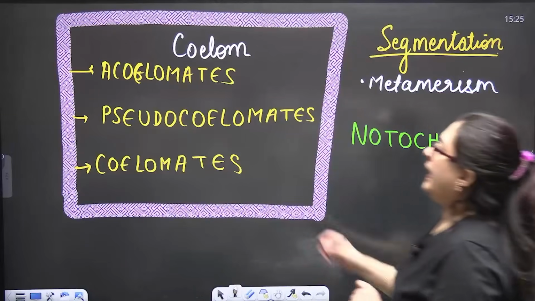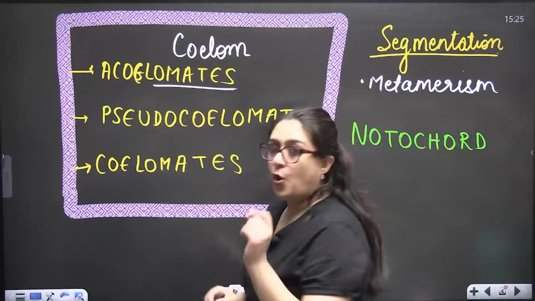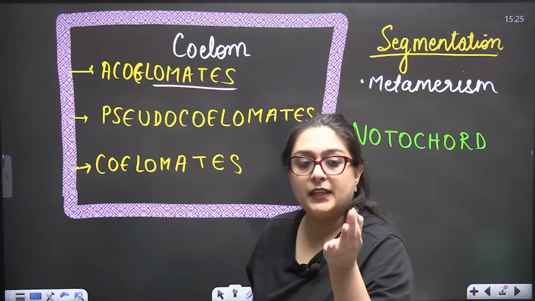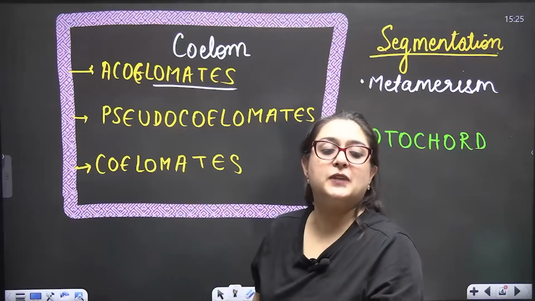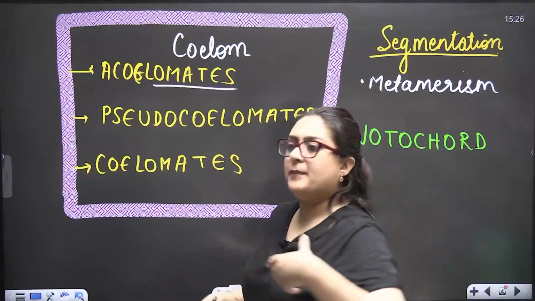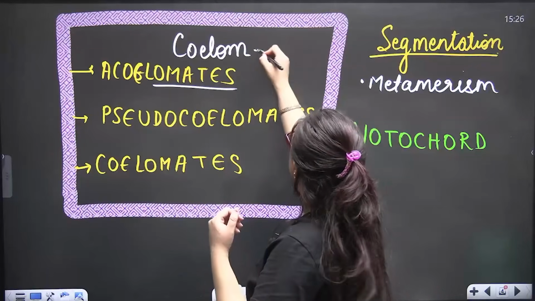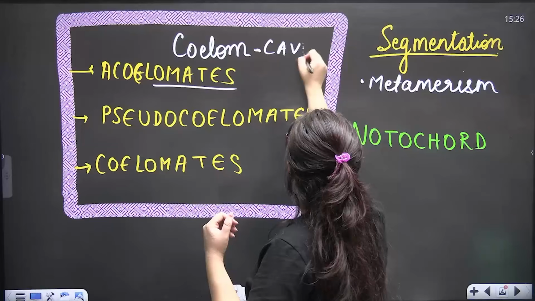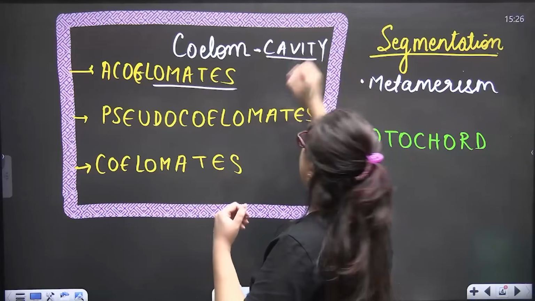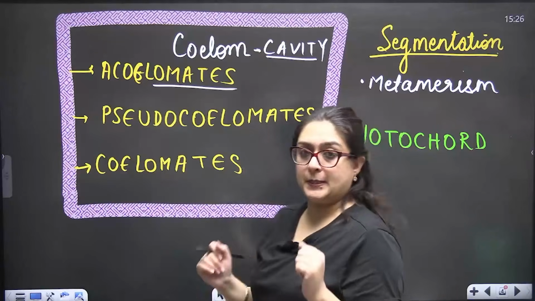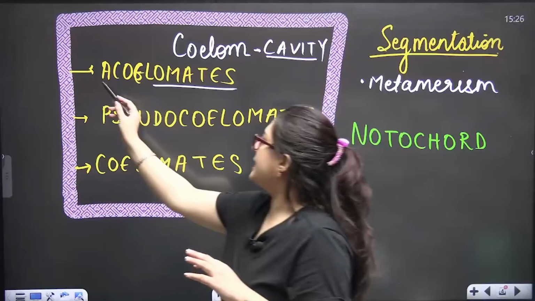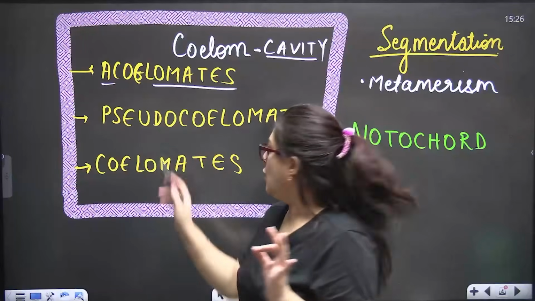Coelom. Coelom means cavity. There is some space present inside my body. Maybe the space is for accommodation and lodging of the various organs in my body. So coelom is a cavity, means space. Acoelomate means absent, there is no body cavity.